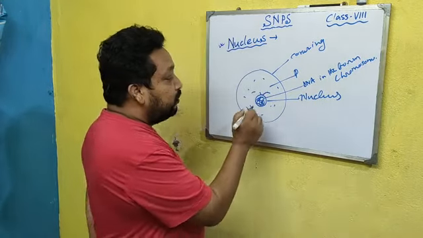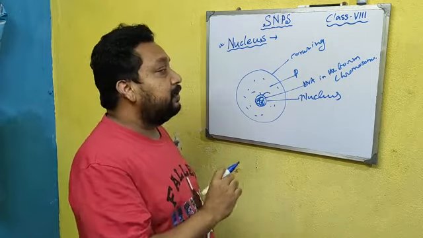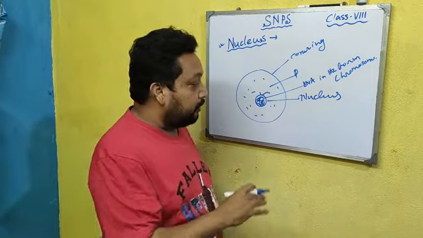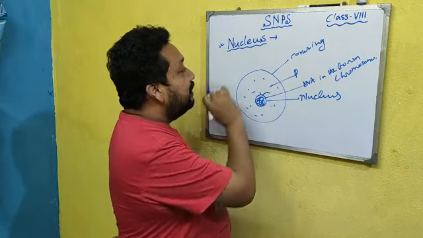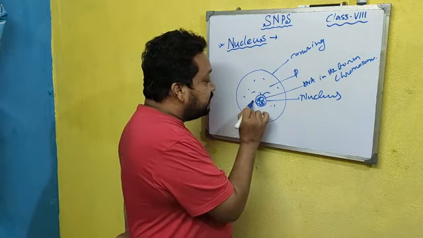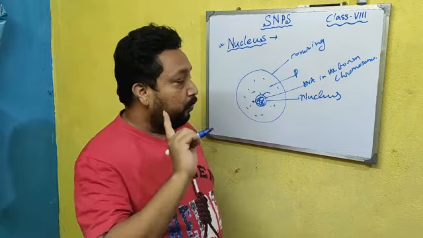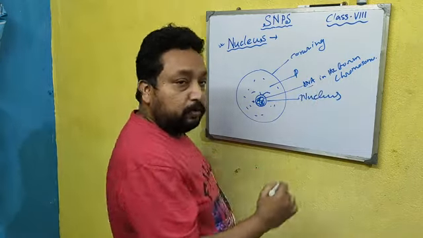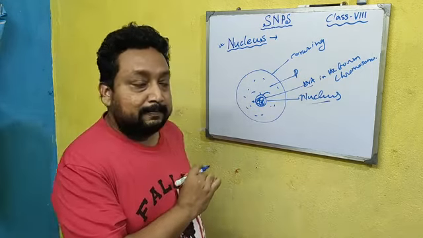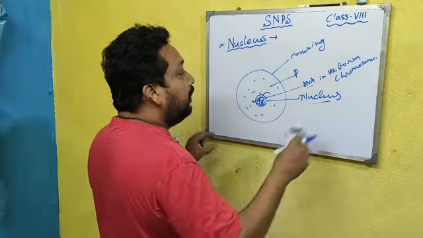The main material contained by the nucleus is DNA in the form of chromosome. How, I will discuss later. So the nucleus is the cell organelle present approximately at the center of the protoplasm, which contains DNA in the form of chromosome.